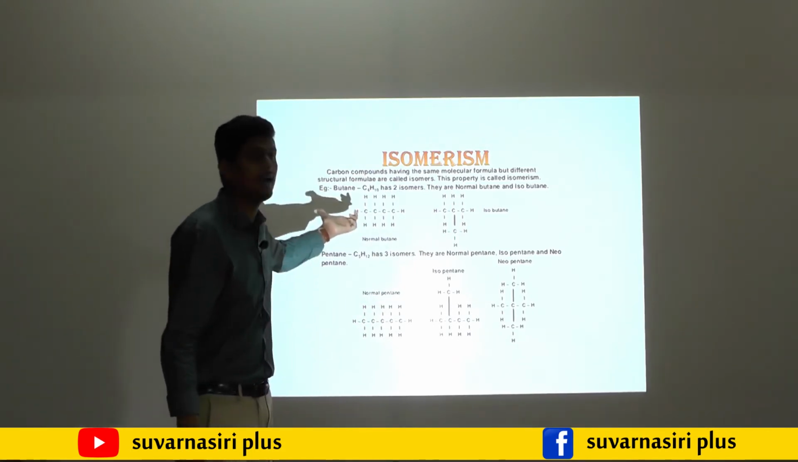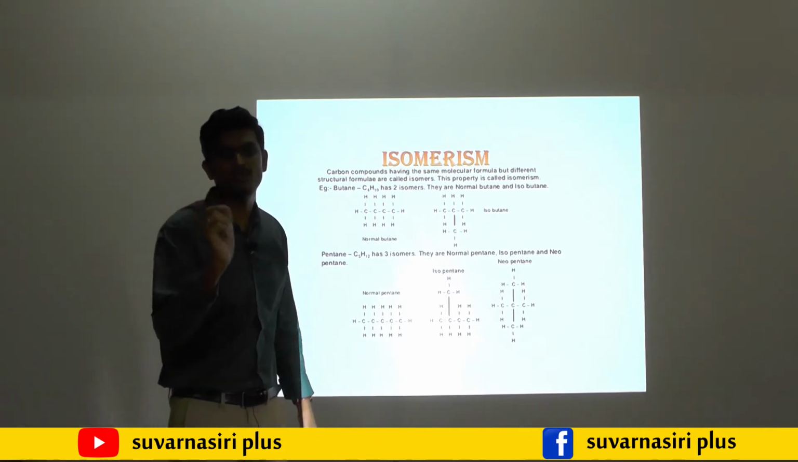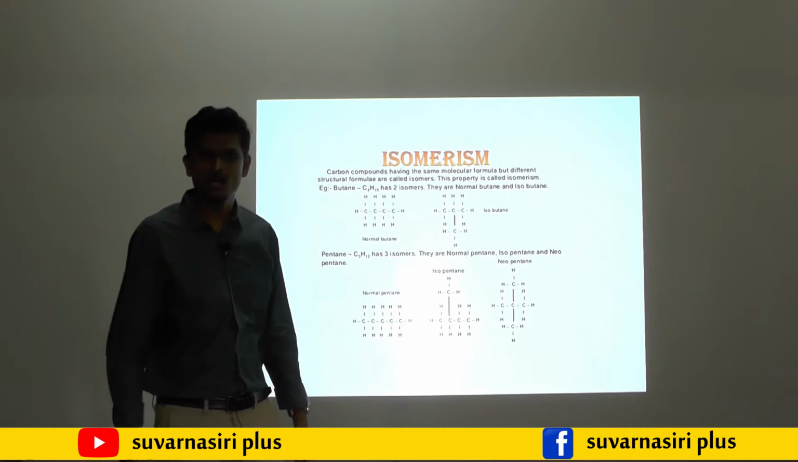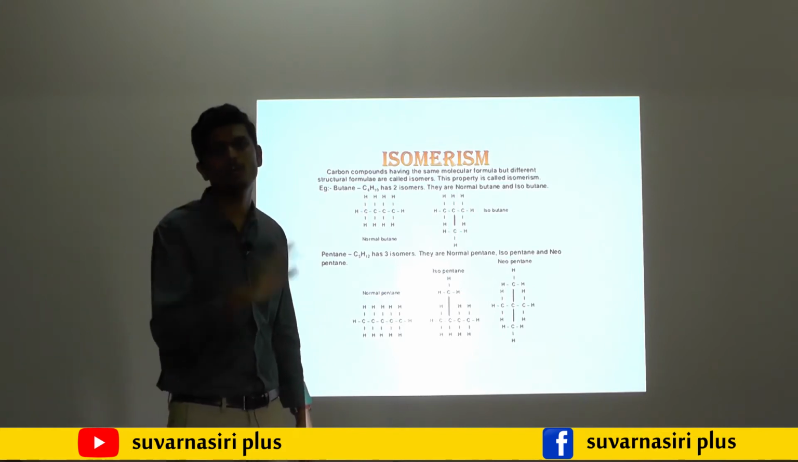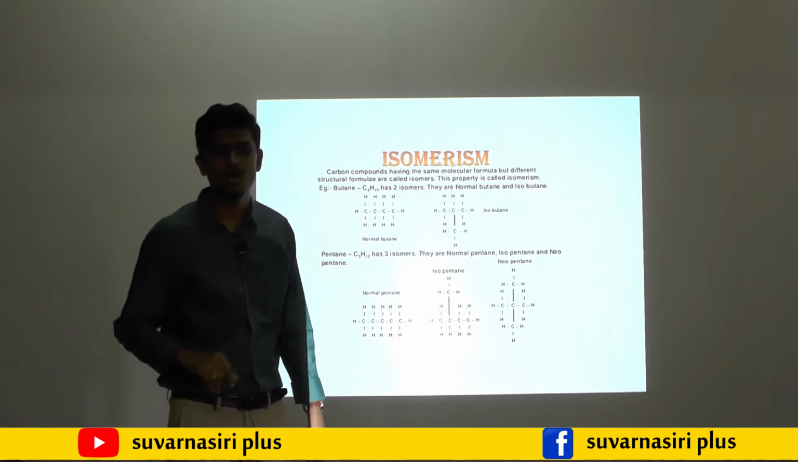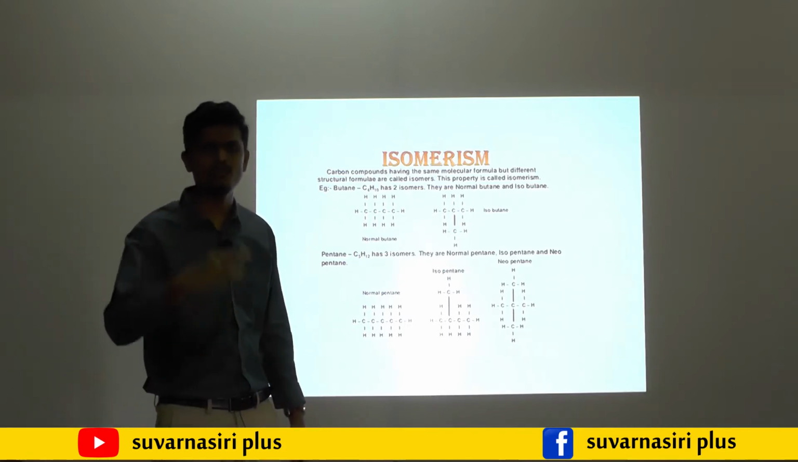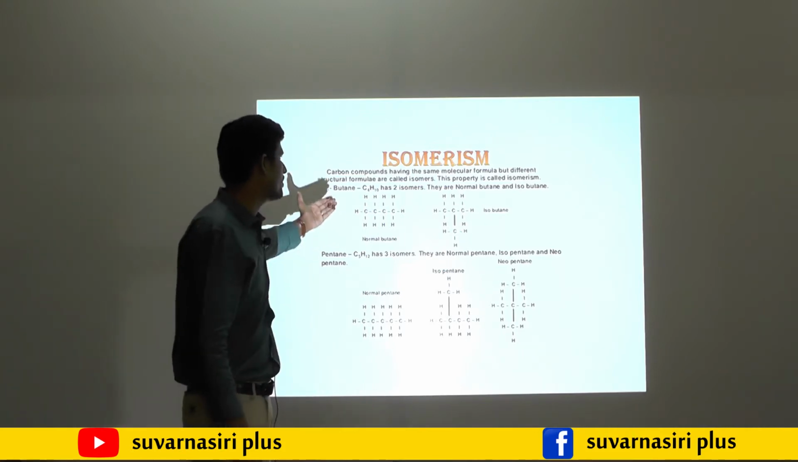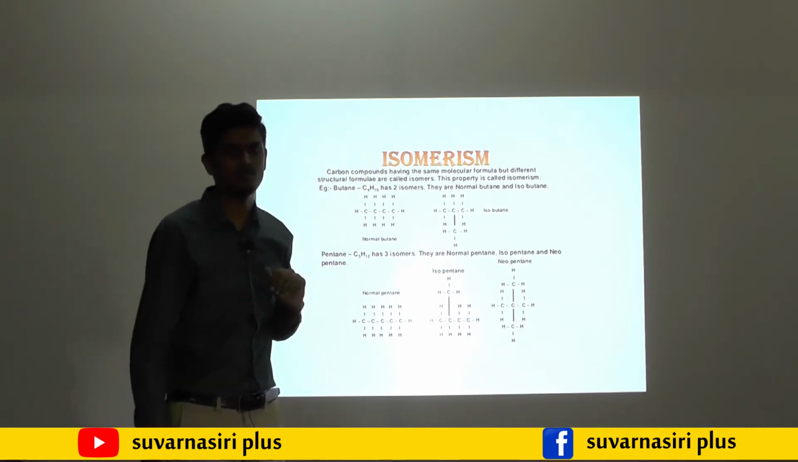So what is meant by isomerism? Isomerism is defined as organic compounds having the same molecular formula but different structural arrangement or different structural formula; they are called isomers. The phenomenon or the property is called isomerism. Butane and isobutane are the two best examples for that.